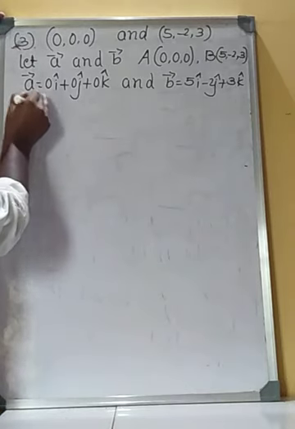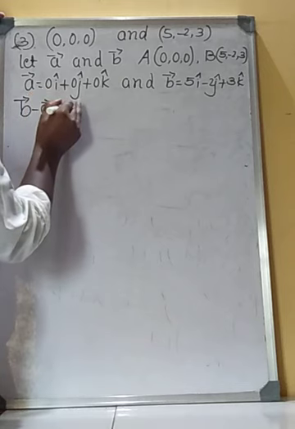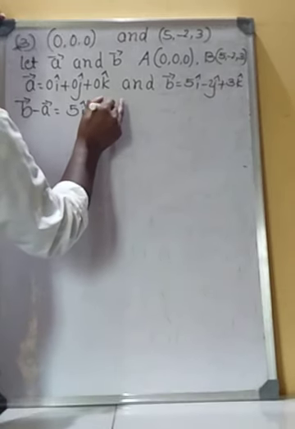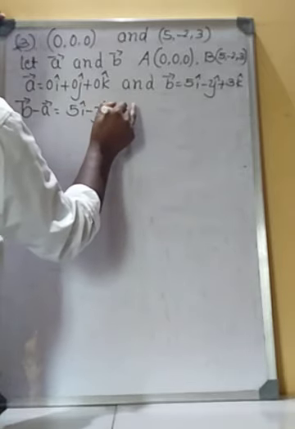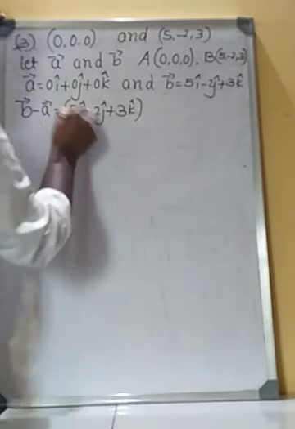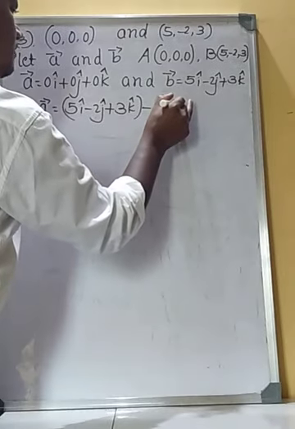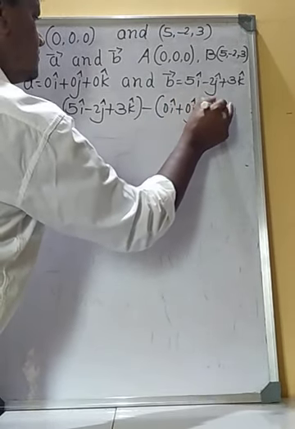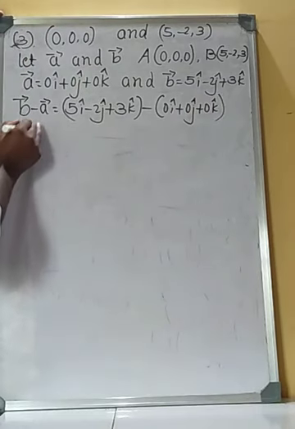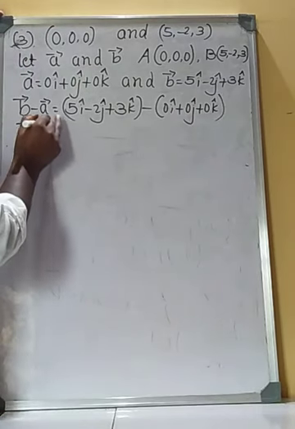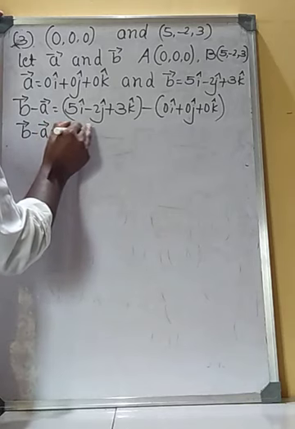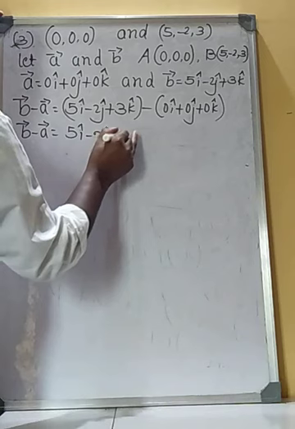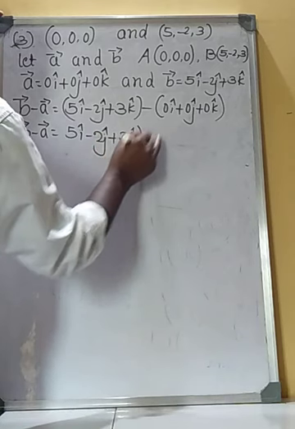Therefore, vector b minus vector a is equal to 5i minus 2j plus 3k minus (0i plus 0j plus 0k), which is 5i minus 2j plus 3k.